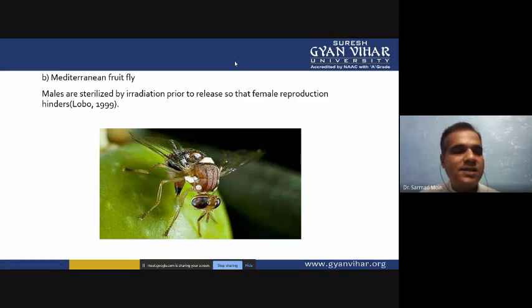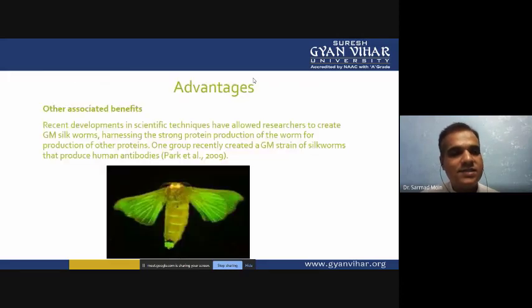Males are sterilized by radiation prior to release, so that we can control female reproduction. Using ionizing radiation, we can irradiate the males so that they become sterile. When these sterile males mate with normal females, the females cannot hatch the eggs, and these eggs cannot produce normal insects.